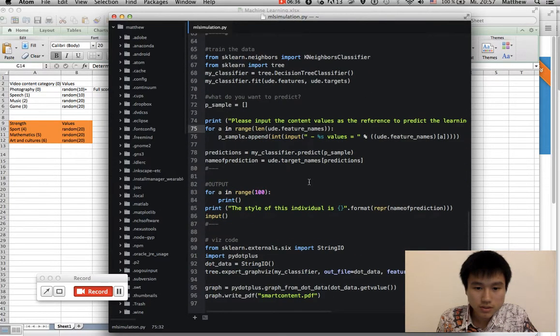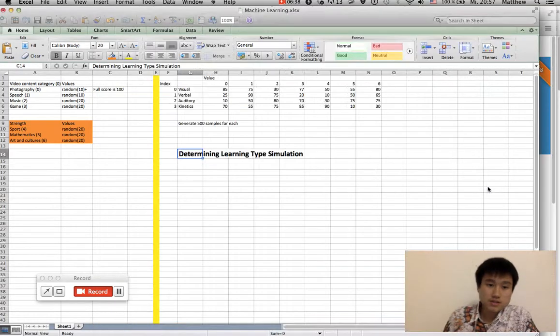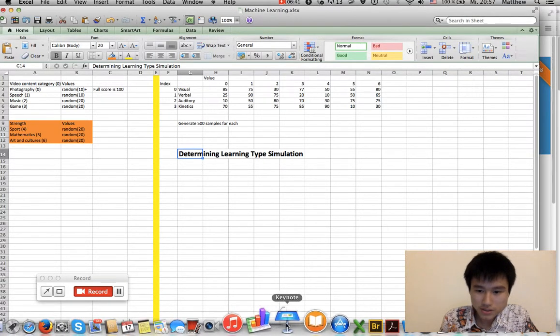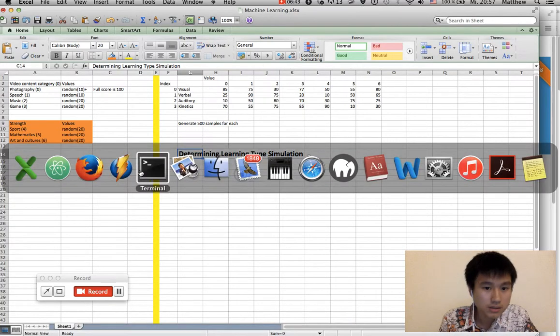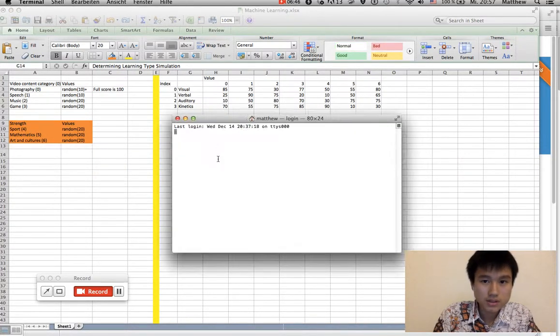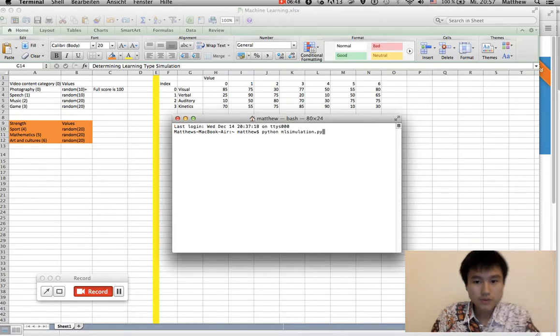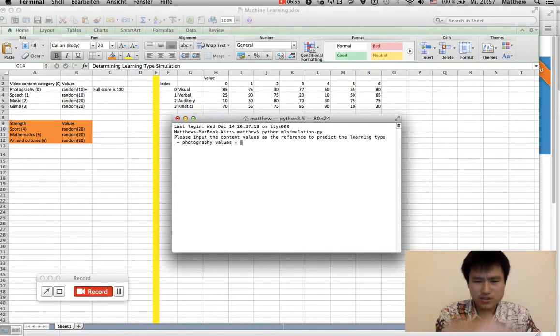Okay, just to make it short, because not everybody is interested in this programming, I will just go to the terminal. This is where everything began. And I will write python ml simulation.py, it's my file. Enter. It will generate the examples and train the data a little bit, so it may take a while. Please input the content values as the reference to predict the learning type. So I will give the photography values of my new individual.